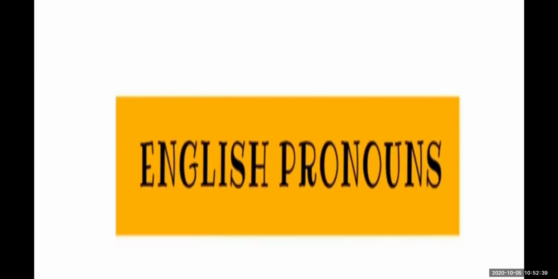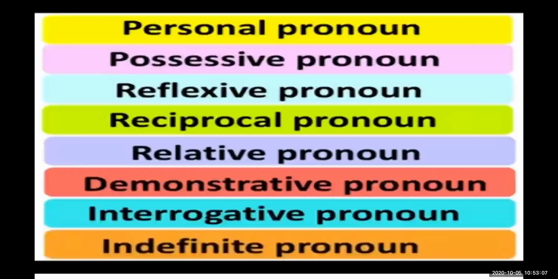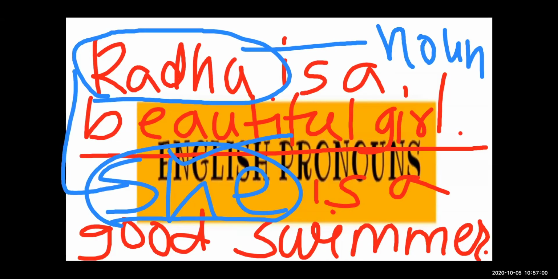Whatever we write instead of the noun, he, she, it, you, I, we, these are all pronouns. Whatever you are using in place of a noun, this is a pronoun. So a pronoun is a word that is used in place of a noun. Instead of Radha, I use she here. See, this is an example of a pronoun.